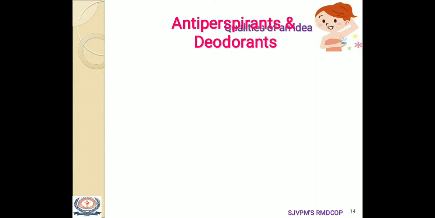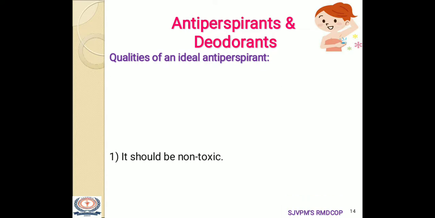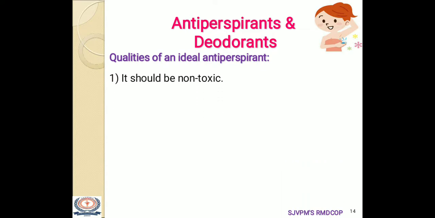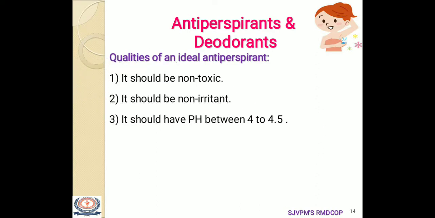Now let us discuss some of the qualities of an ideal antiperspirant. Ideally, an antiperspirant should be non-toxic, and it should be non-irritant as it is directly applied to the surface of the skin. Then it should have a pH between 4 to 4.5. It should match, or be within the range of, the pH of skin. Then it should not have an effect on fabrics. Whatever clothing we are wearing, any antiperspirant preparation should not affect the clothing.